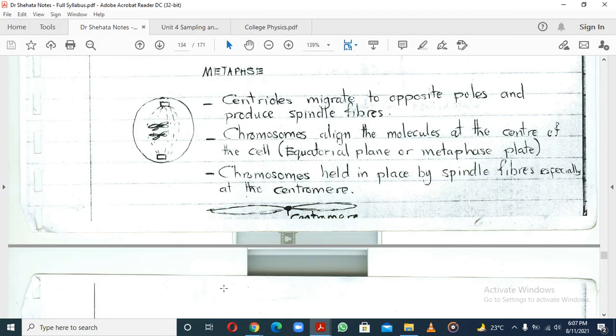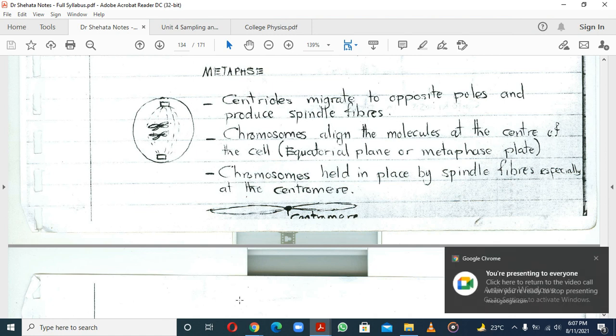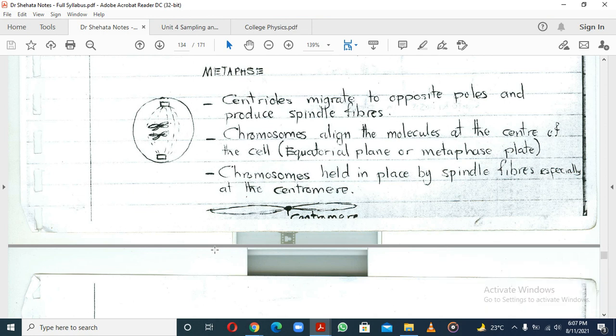Okay, so those centrioles are going to go on opposite ends of the cell so that they can be able to what? To pull. And what are they going to use to pull? They are going to use what they call the spindle fibers. So you don't have to memorize it. Think of this: the centrioles have divided because they have to pull the chromosomes, and now they can't pull the chromosomes when the centrioles are on the same side. So they have to migrate to opposite sides and then produce spindle fibers, which are going to pull on the genetic material that is to be separated.